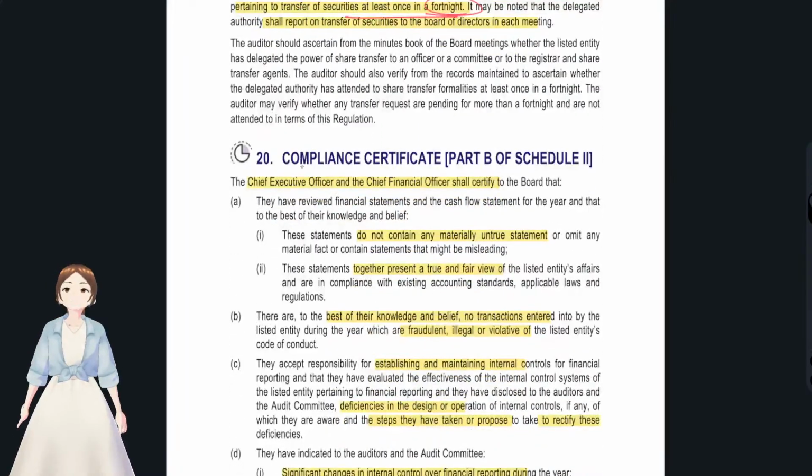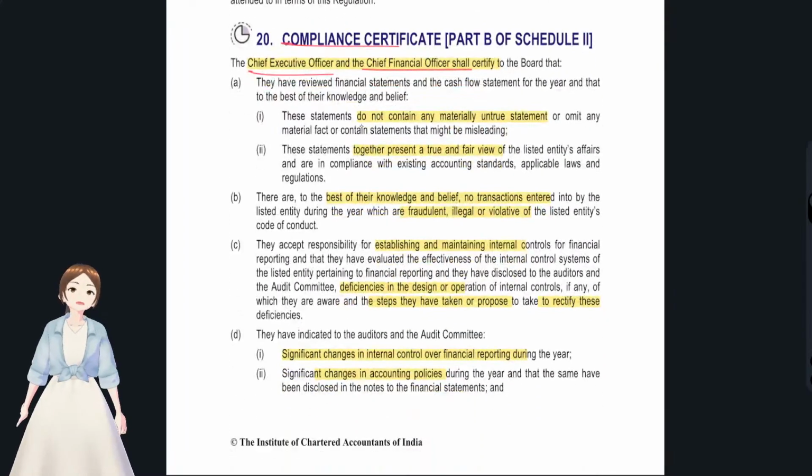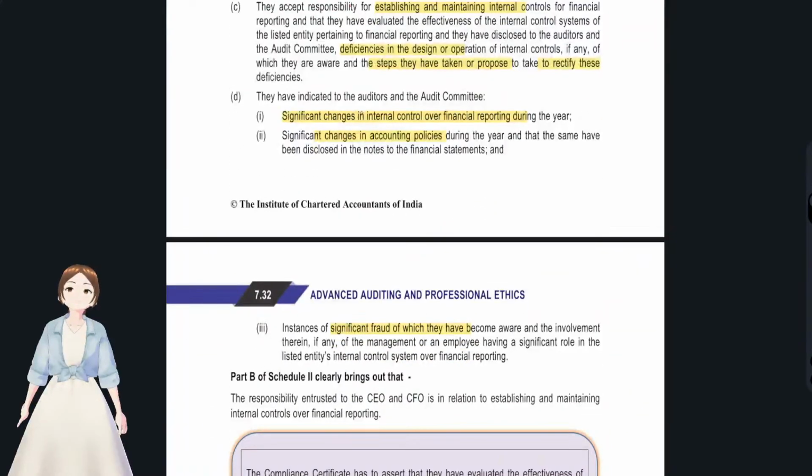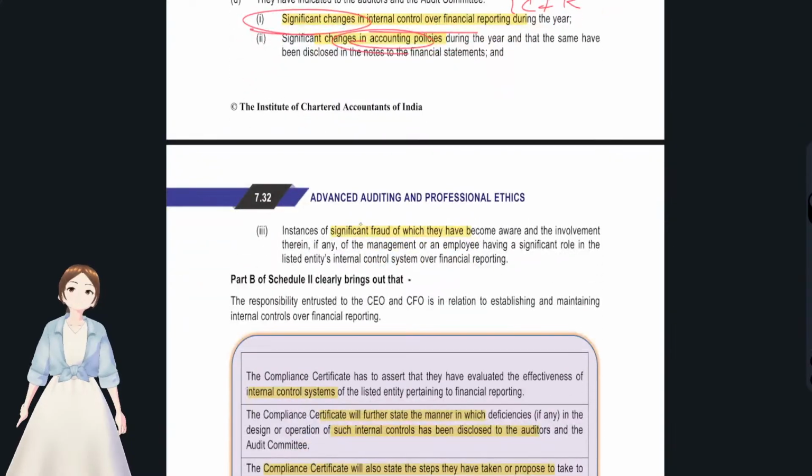And with regards to the compliance certificate, the CEO and CFO have to give that they have complied, that they do not contain any material untrue statement or a false statement, or that the financial statement they have been providing was a true and fair view, and no transactions were fraudulent, illegal, or violating the code of conduct. These are all the things. And any significant changes in the internal controls over financial reporting, ICFR, any changes in the accounting policies, any instances of fraud, they have to report that.